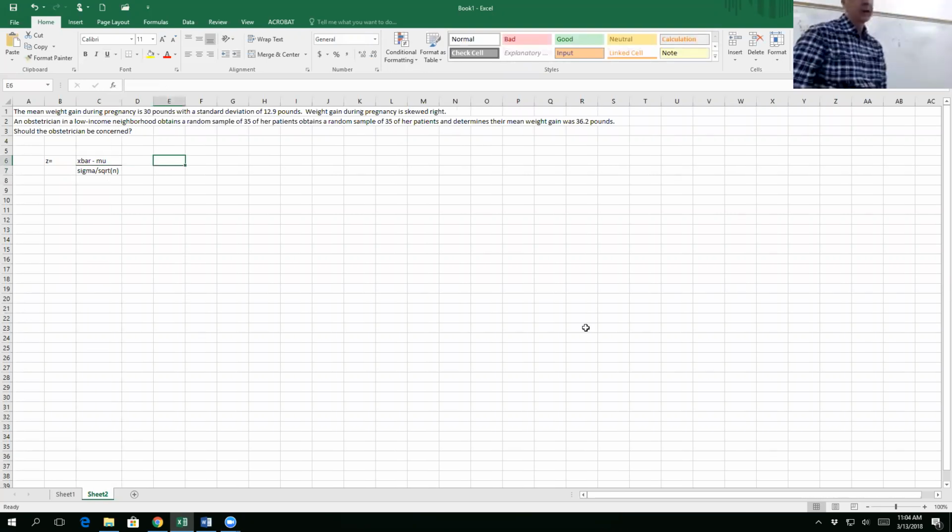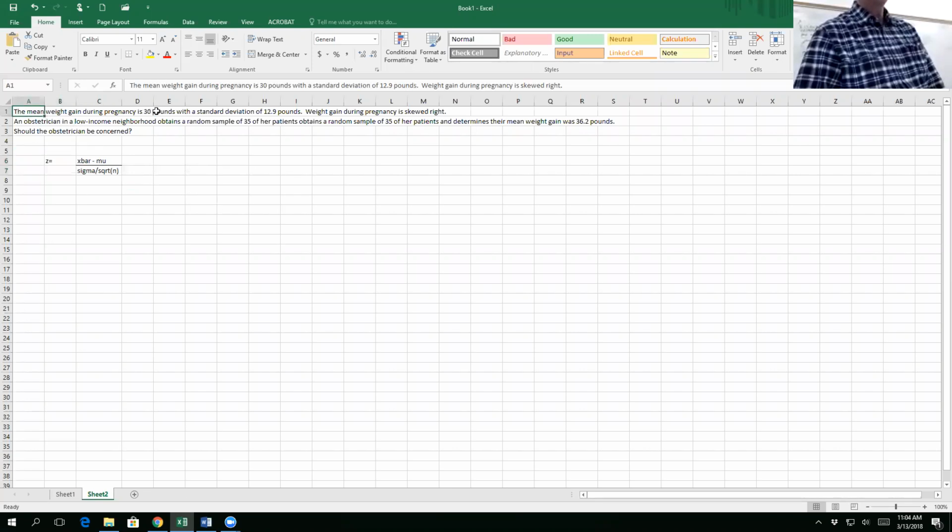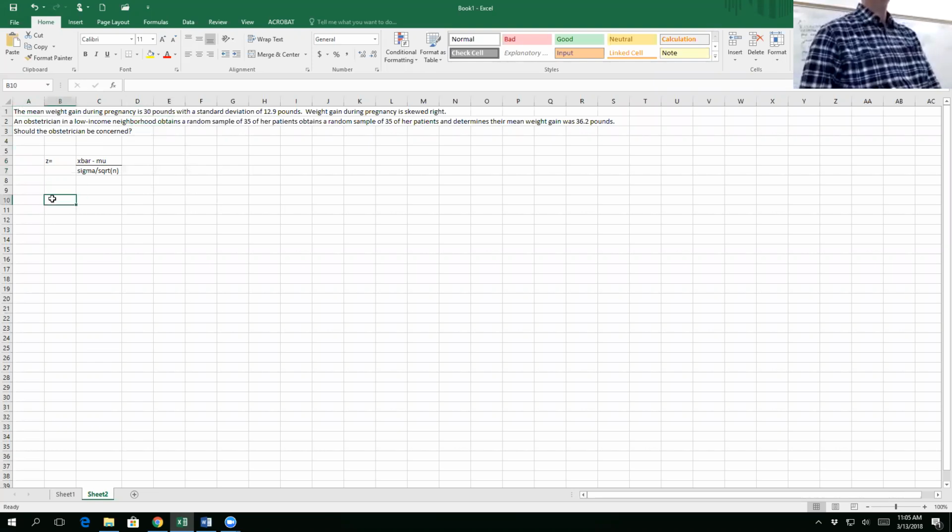Okay? Now, as we go through here, this may be a useful tool for you. This is the equation you're going to use on all the homework for Thursday. Okay? I'll have that posted up later tonight, along with the lecture. So let's see, the mean weight during pregnancy is 30 pounds. Okay, so this is a good habit to get into. Something equals 30, what is the something?